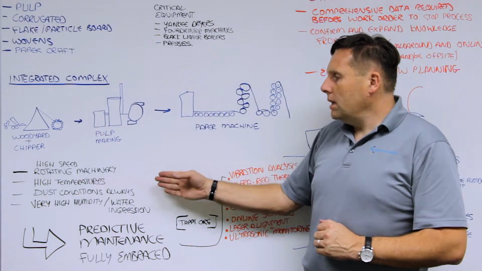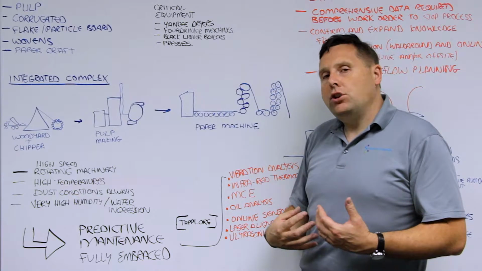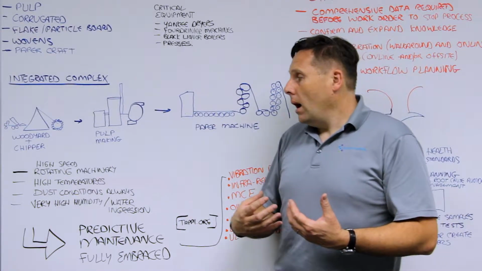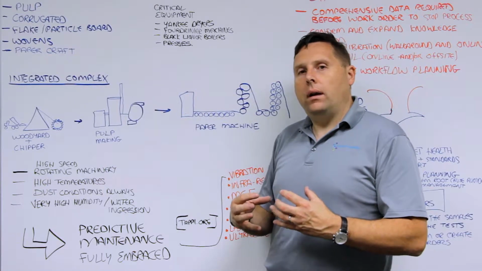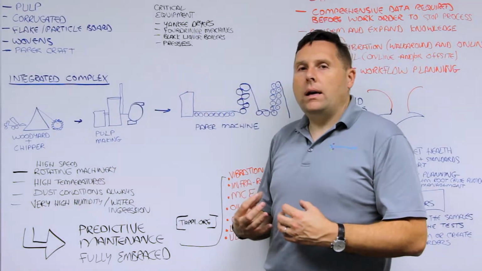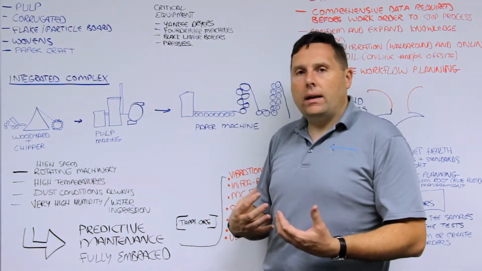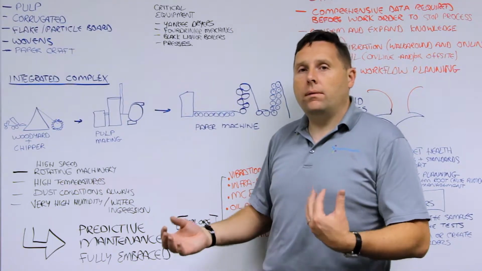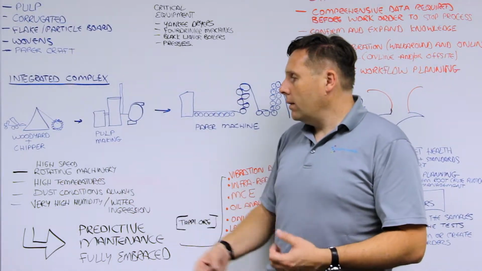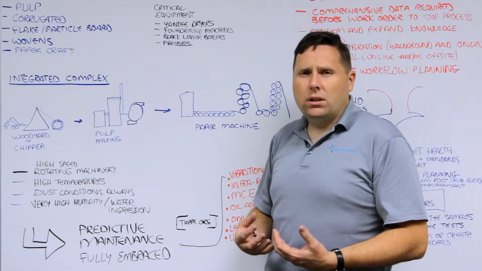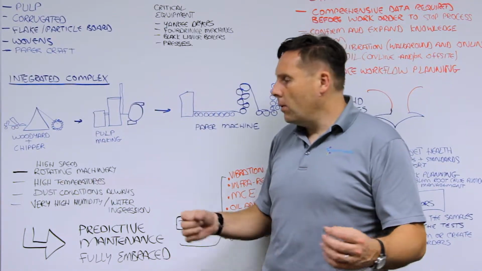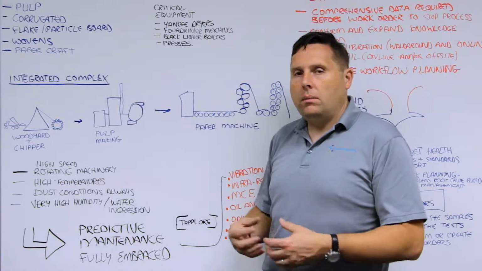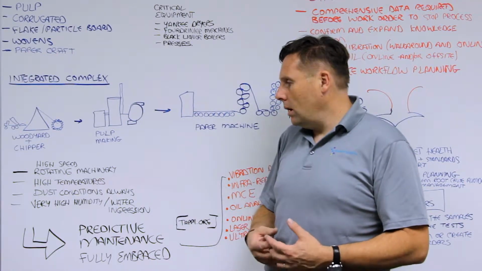Generally speaking, some of the conditions that are unique to this industry are high temperatures, and that's inside the facility. So you can have very high temperatures because of the lots of hot equipment, and you've got heat coming off of the actual process. You also have a lot of dust conditions. The pulp and the fibers that are being produced in the paper makes for a very dusty environment, so a lot of contamination in the air at any one time.